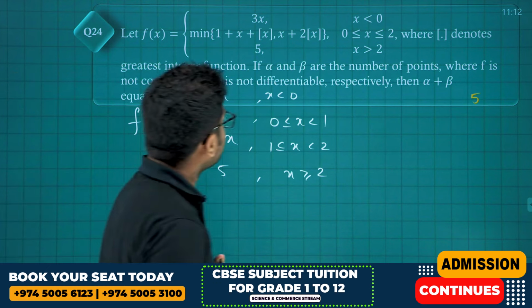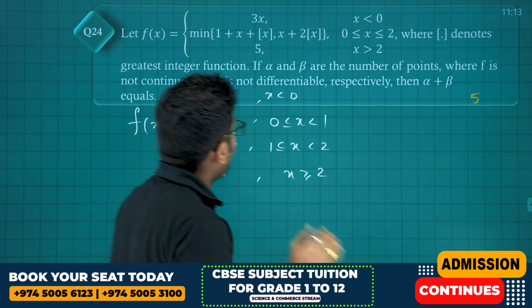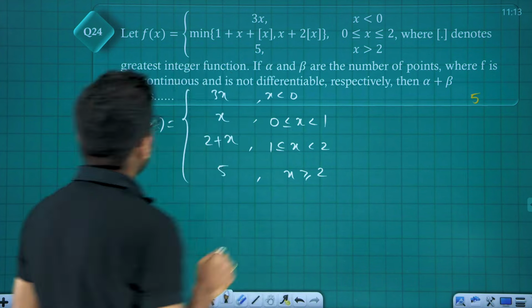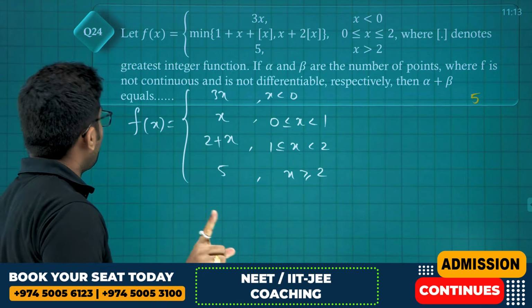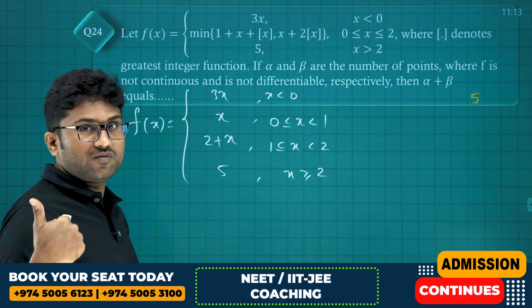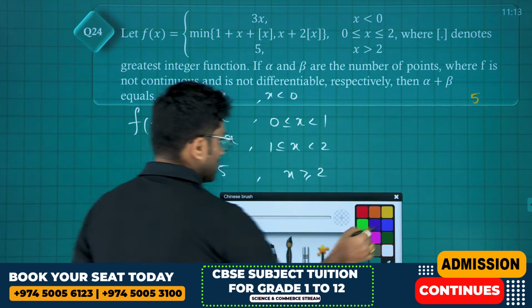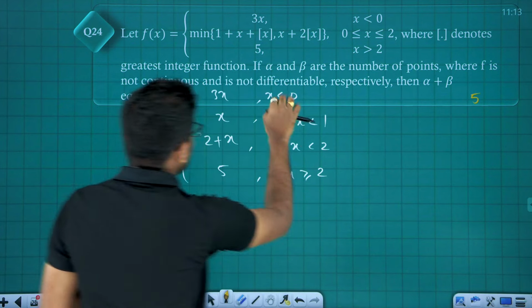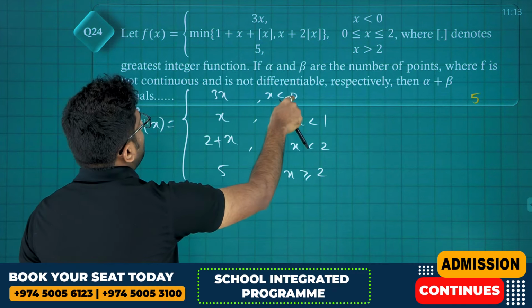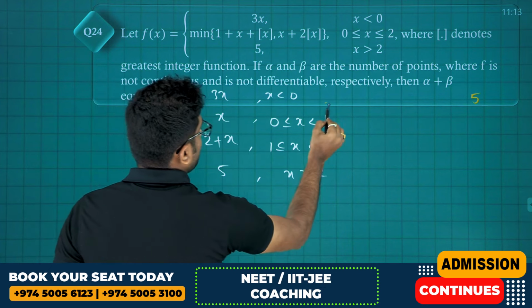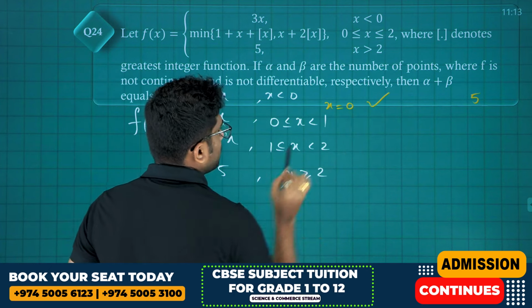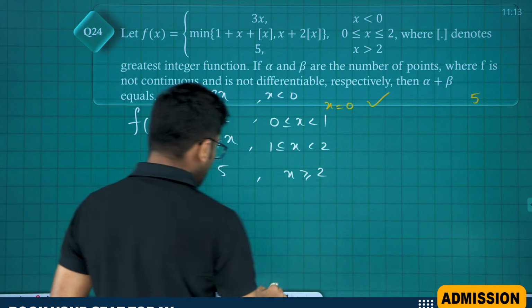Okay. Now, greatest integer function, if alpha and beta denote... alpha denotes number of points where it is discontinuous, beta denotes number of points where it is non-differentiable. First, at x equals to 0, is it continuous or not? At x equals to 0, 3 into 0, so at x equals to 0, it is continuous. Done.